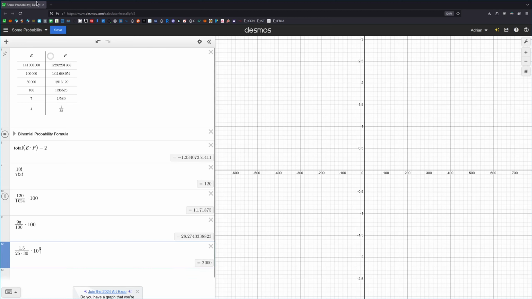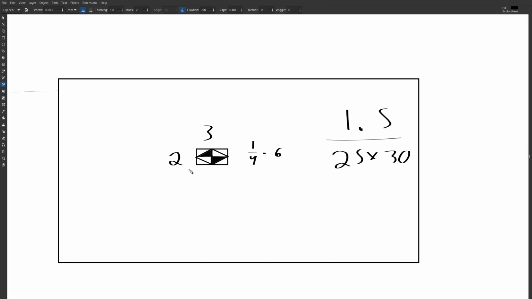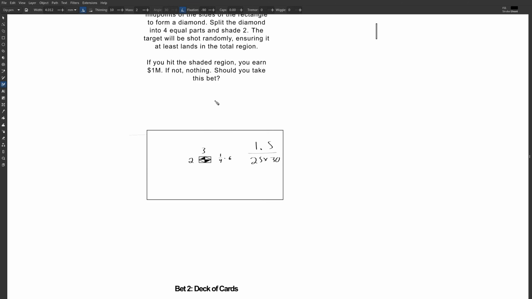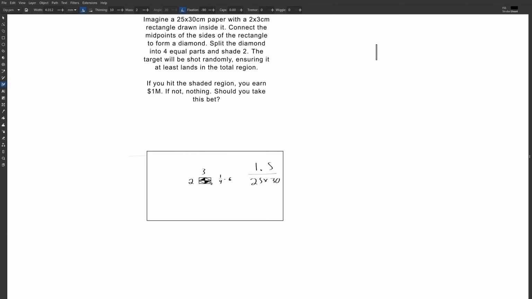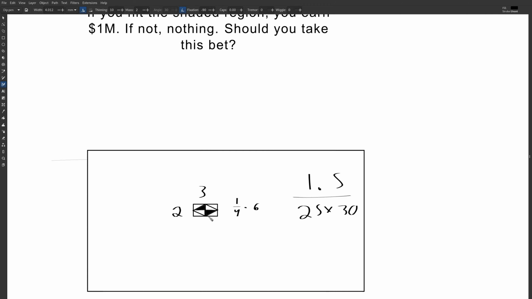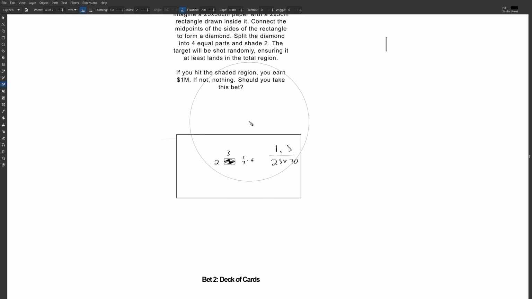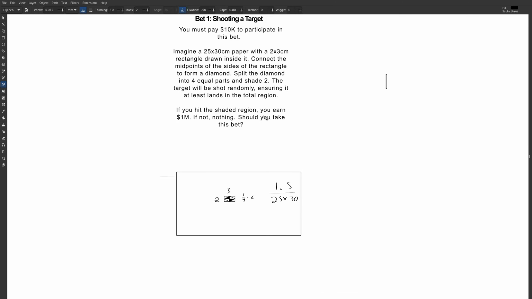Okay. And now we subtract the cost of playing, which is 10,000, and we get negative 8,000. So since that's negative, we're going to be losing money from this game. Because this area is just so incredibly difficult to get, this game is not worth playing. Okay, so the answer is no, don't take the bet.